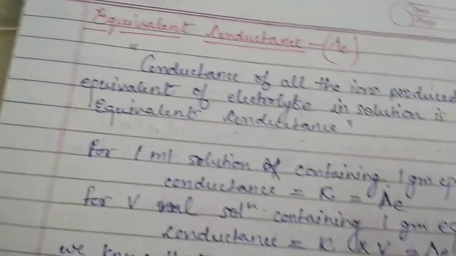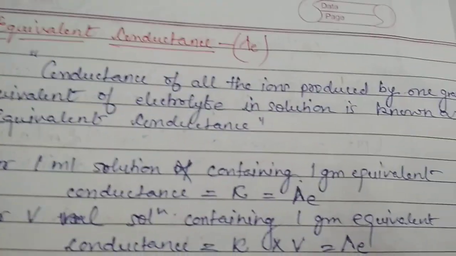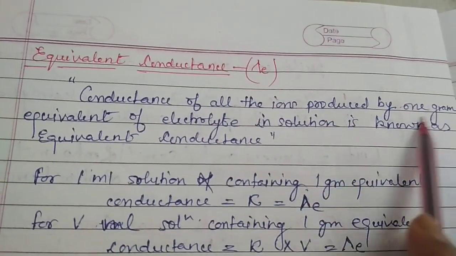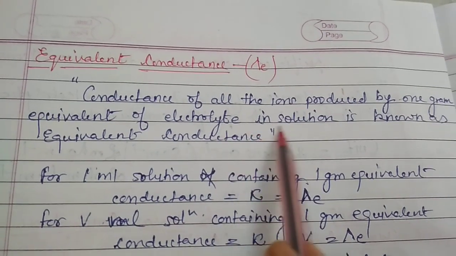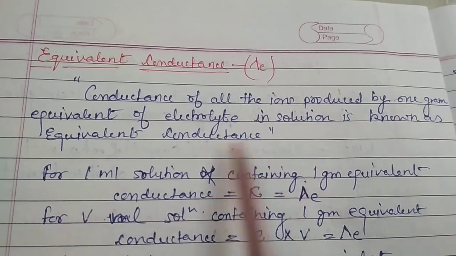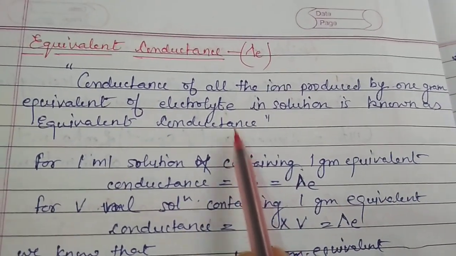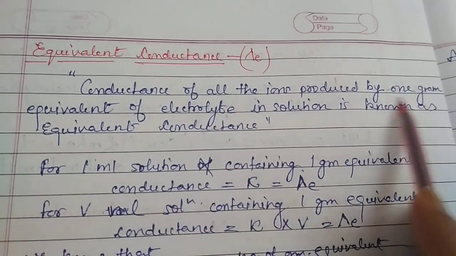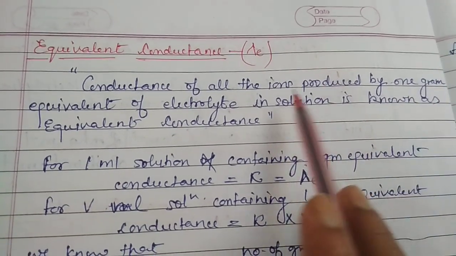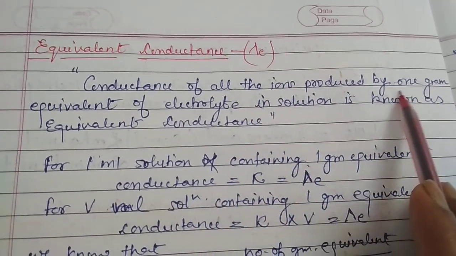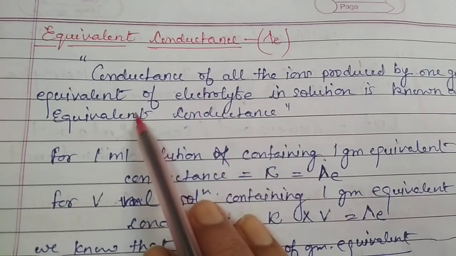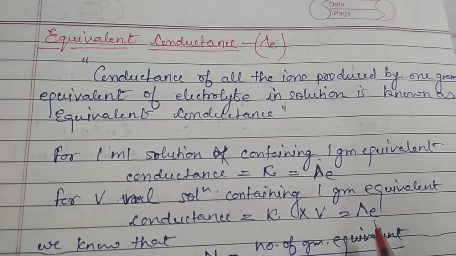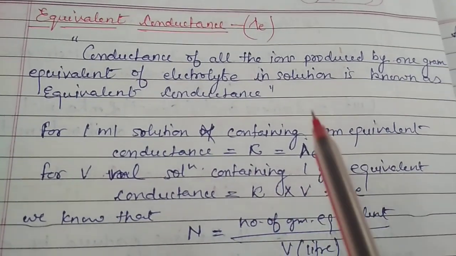So what is equivalent conductivity or equivalent conductance? The conductance of all the ions produced by 1 gram equivalent of electrolyte in solution is known as the equivalent conductance. Now we are talking about when we have taken the electrolyte as 1 gram equivalent. In place of 1 gram mole, we have taken 1 gram equivalent, then it would be known as the equivalent conductance. That is the next concentration term that is related to the normality that we have studied in chapter 1.